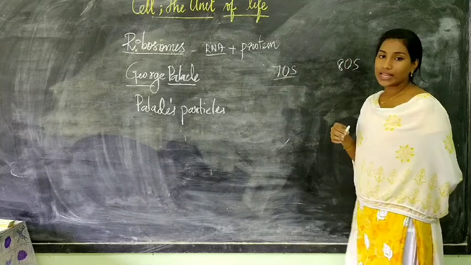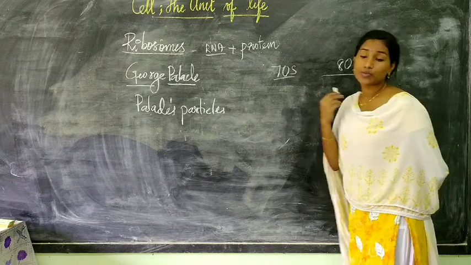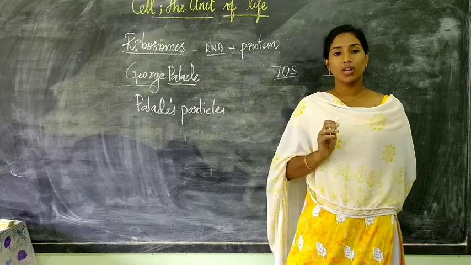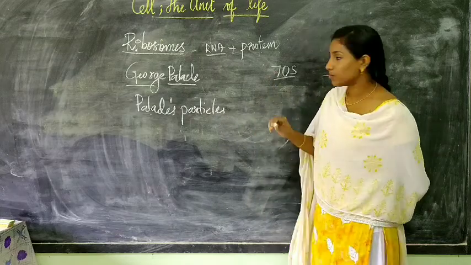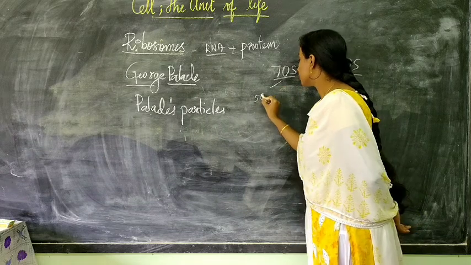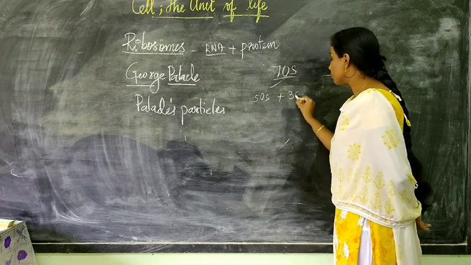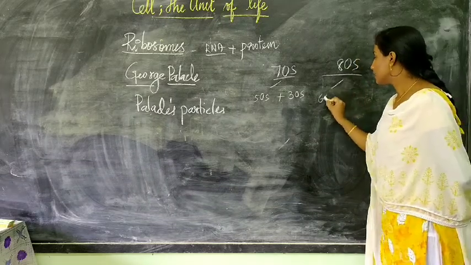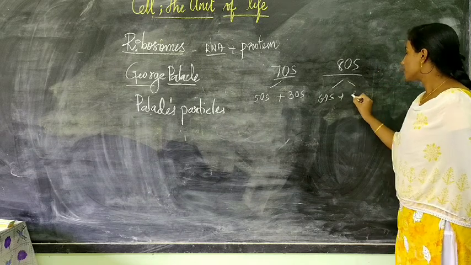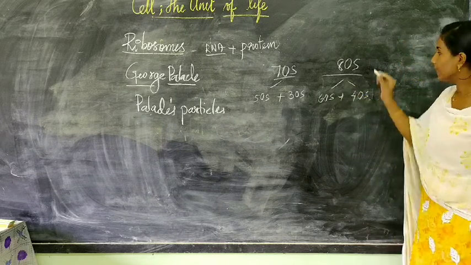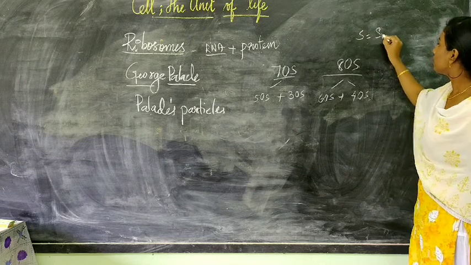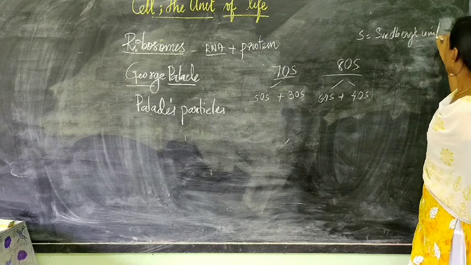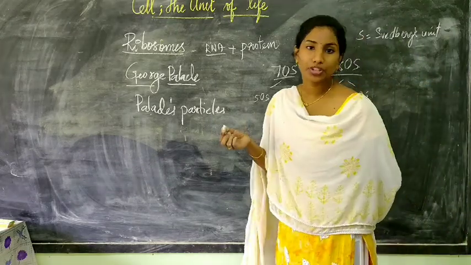Now 70S ribosome and 80S ribosomes both are made up of two subunits, a larger subunit and a smaller subunit. In case of 70S ribosome, the larger subunit is 50S and the smaller subunit is 30S. Whereas in case of 80S ribosome, the larger subunit is 60S and the smaller subunit is 40S. Here what you see as S is nothing but Svedberg's unit, a measurement of sedimentation coefficient.